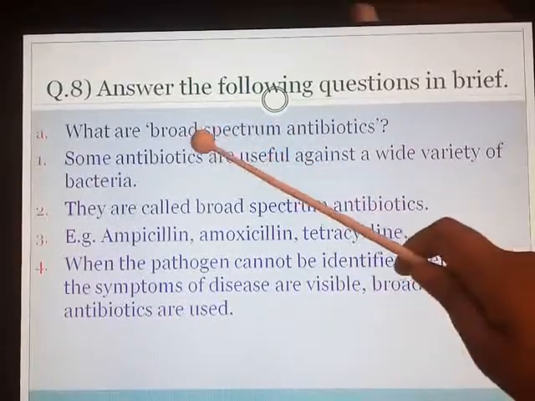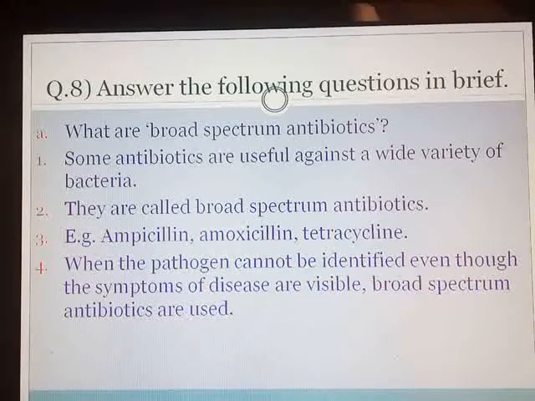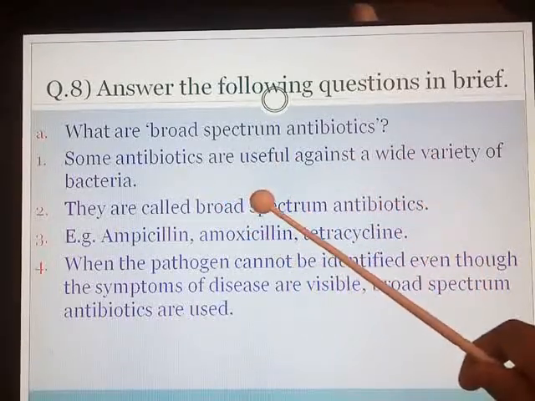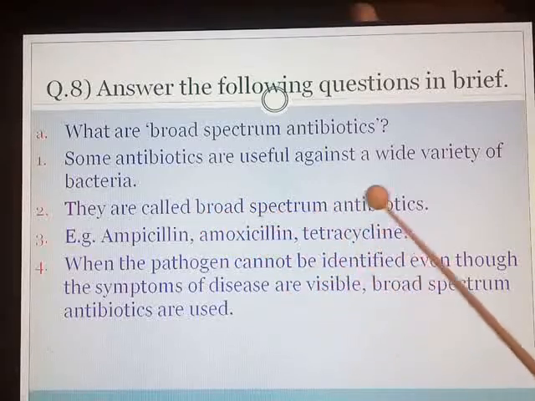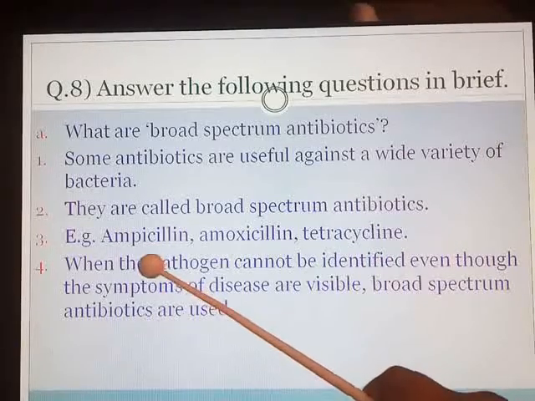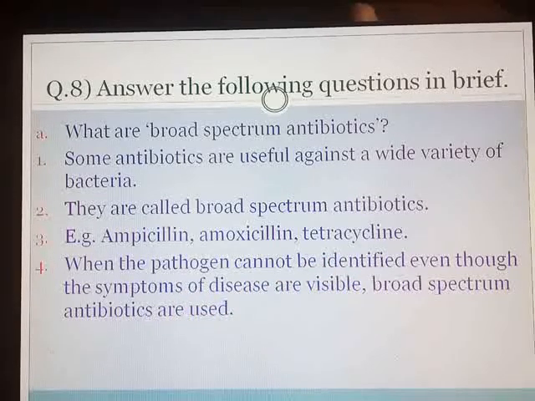Now here the question is, what are broad spectrum antibiotics? So it is necessary to give the examples. You can mark in the textbook page number 91 under the heading antibiotics, second paragraph, second line, that is why I am going fast. Some antibiotics are useful against a wide variety of bacteria. They are called broad spectrum antibiotics. Various examples are given. Any one or two examples you can write. After that again mark, when the pathogen cannot be identified, even though the symptoms of disease are visible, then broad spectrum antibiotics are used. It is given in the textbook, page number 91.